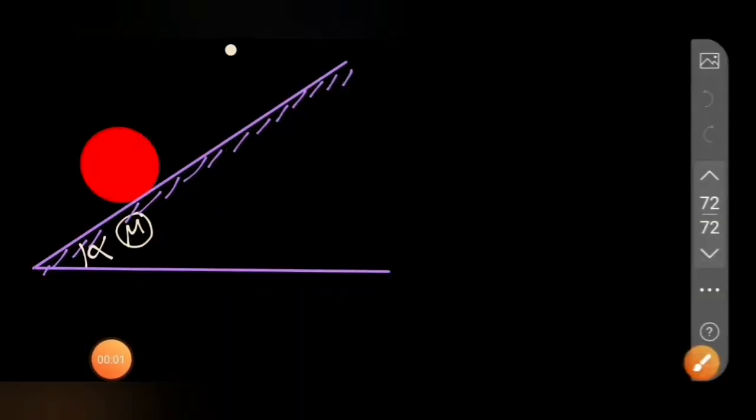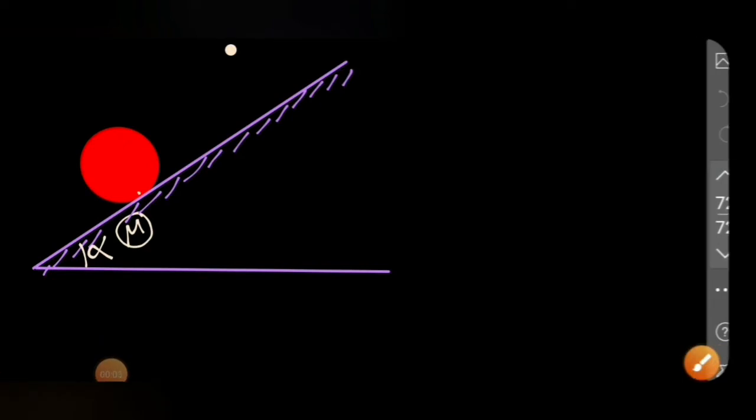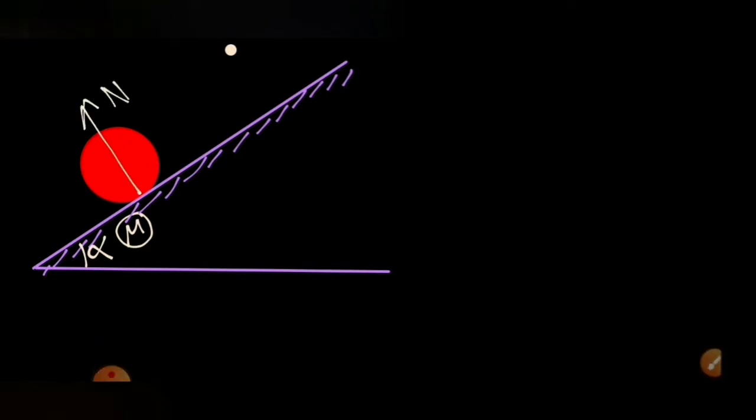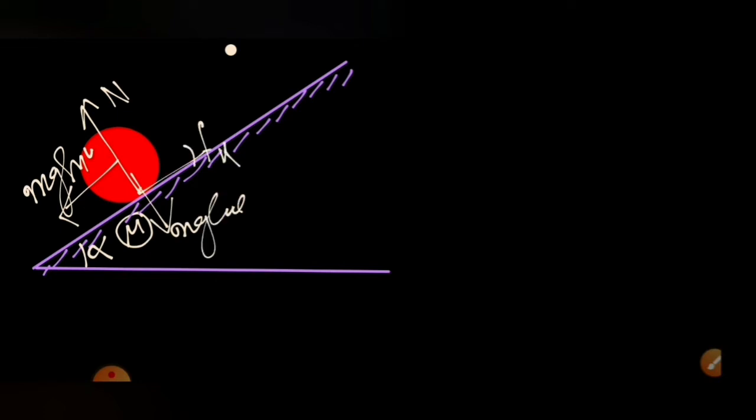If we draw the free body diagram, on this body there is a normal reaction and there is mg. I can resolve this mg into two components: one will be equal to mg sin theta and another will be equal to mg cos theta. There will also be a kinetic friction force, and Fk is equal to mu mg cos theta, because N is equal to mg cos theta, that will be acting.